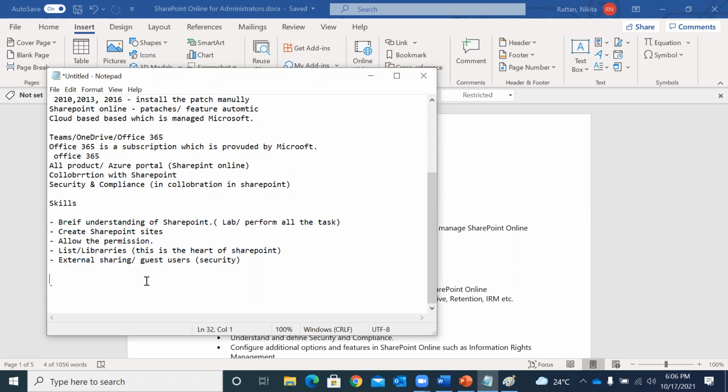In order to understand and take your questions, we first need a little understanding of what external sharing is and how external sharing happens in SharePoint, and then we can answer that.